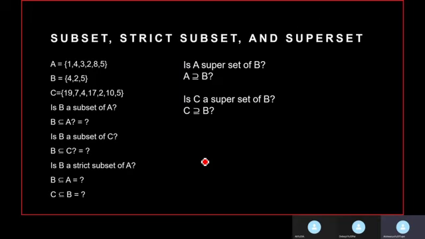Next, subset, strict subset and superset. Considering sets A, B and C, what do you mean by a subset?